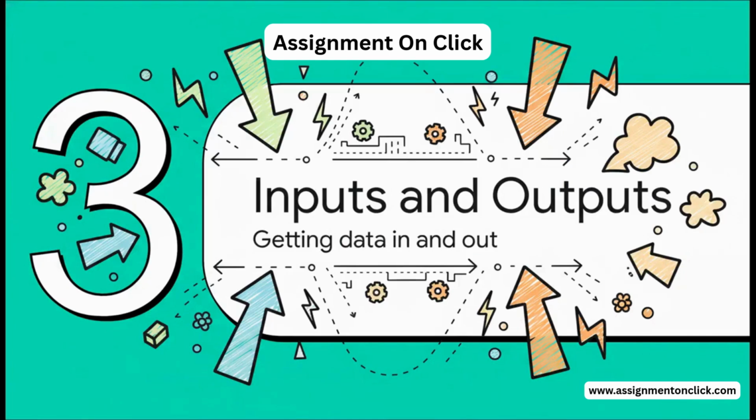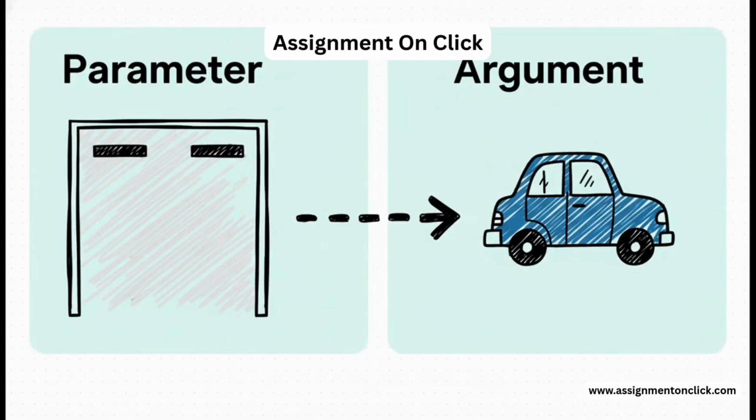Now, a function isn't just this isolated little block of code. To be useful, it needs a way to get information in, those are the inputs, and a way to send a result back out. Those are the outputs. Okay, this next part is super important because it trips a lot of people up at first. What's the difference between a parameter and an argument? Well, the parameter is the placeholder variable in the function's definition. Think of it like a named parking spot. The argument is the actual value you give the function when you use it. It's the car you actually park in that spot.